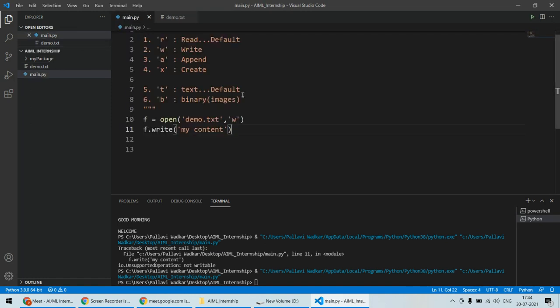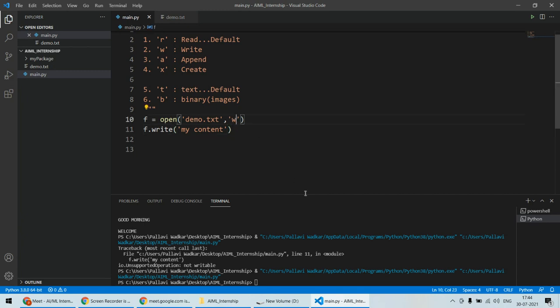So that's the case with the write function. If you open the file in w mode, it will delete the previous content from your file and write the new content to that file. So simply, it will overwrite the previous content. That's all about writing.